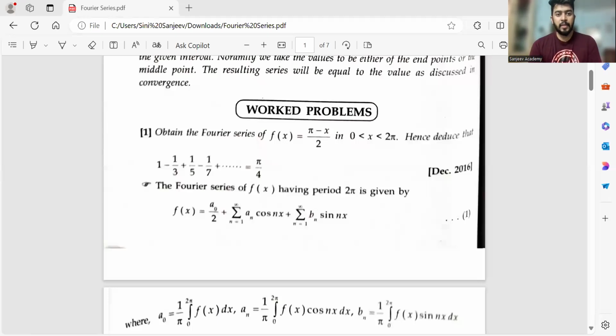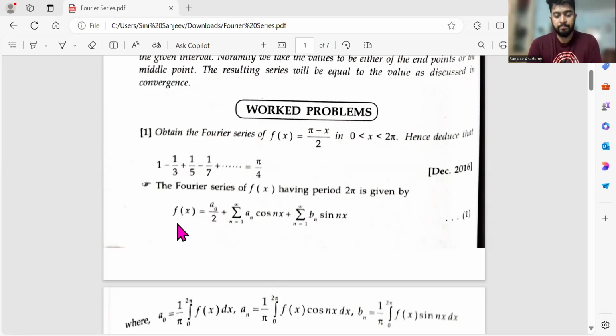So I'll just share the link now. Yeah, I think you guys will be able to see the screen. Correct? So we have the problem: obtain the Fourier series of (pi minus x) by 2, for 0 less than x less than 2 pi. Hence we have to deduce that this equals pi by 4.